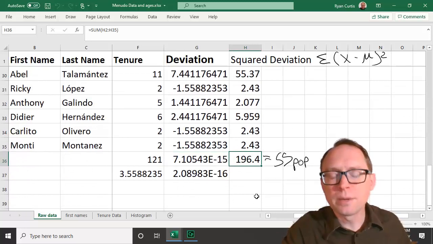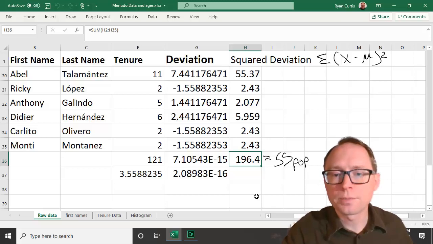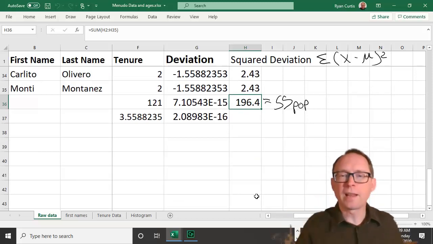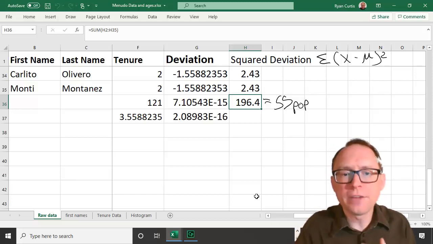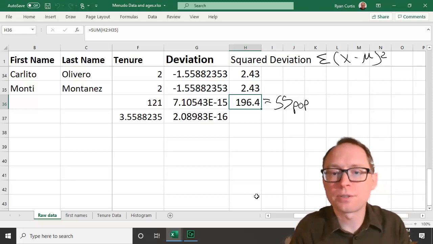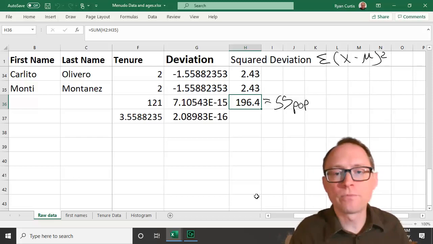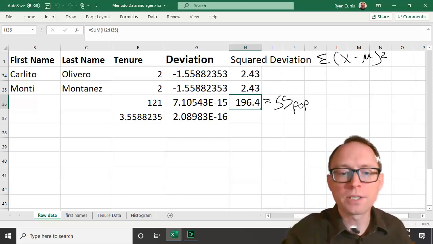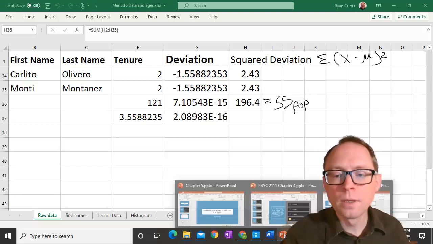We got this number right here, 196.4. That is the sum of squares. That is the sum of squares for the population. Okay, but remember, we're trying to get kind of like this average deviation, a normal amount that it is to deviate from 3.56 years, right? That's what we're trying to get. We're trying to figure out how strange is Ricky Martin if he is deviating 1.44 years. So what we do is we've got to calculate something called the variance. So let me show you the formula, and then we'll talk about it.